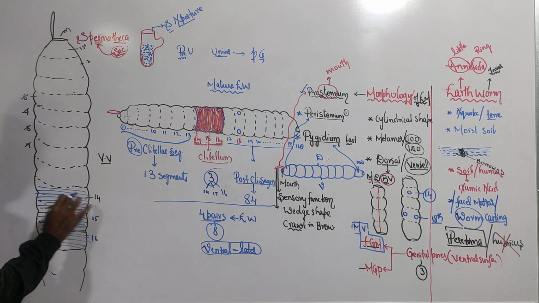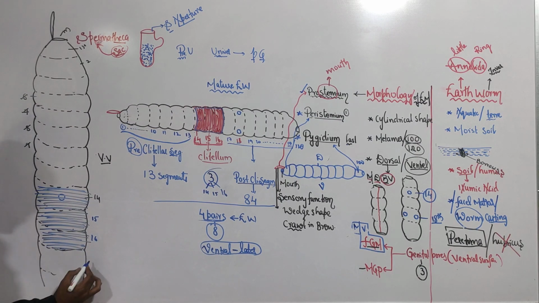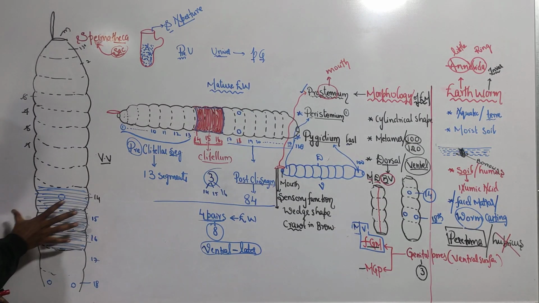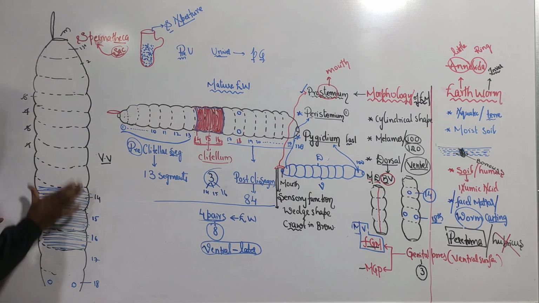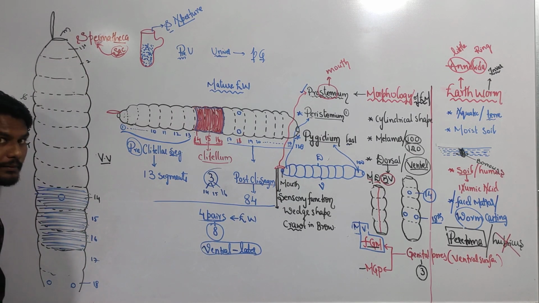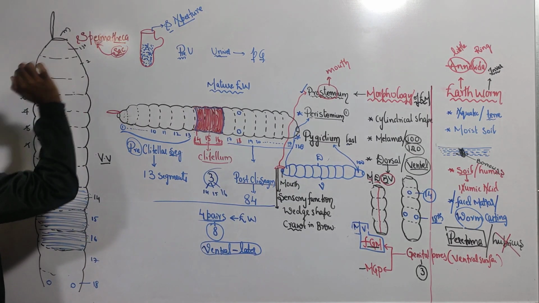And how many segments does the clitellum enclose? 3 segments, which are 14, 15 and 16. After 16 comes 17 and 18. The 18th segment contains the male genital pores, ventrolaterally. Yes. Now, based upon the clitellum: preclitellum, clitellum, postclitellum. Okay. Now, studying about the spermatheca.